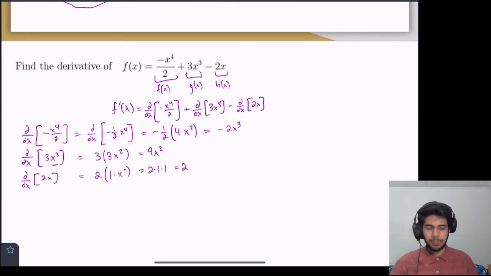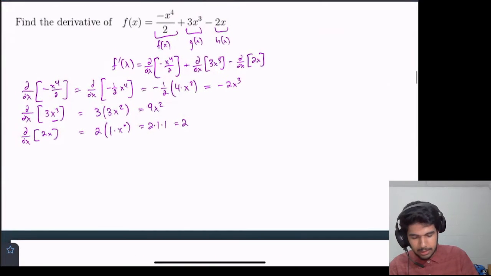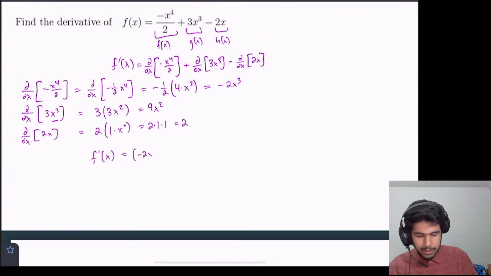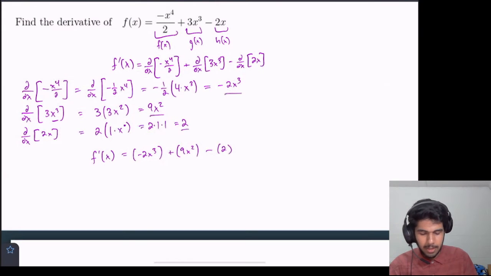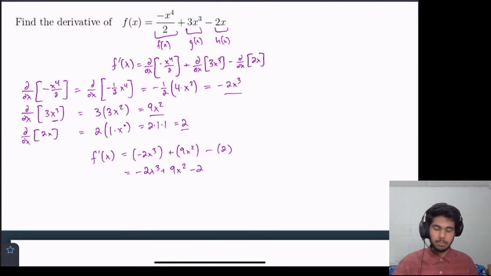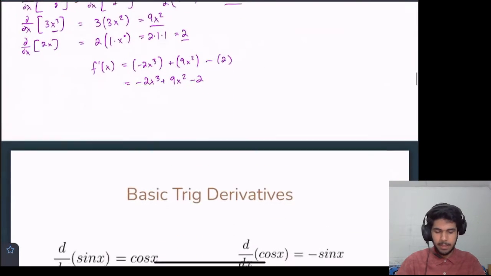That equals 2. And now we put it all together, right? So f prime of x now equals -2x cubed plus 9x squared minus 2, right? We're just taking these terms here. And then you can just write that a little bit neater if you want to. So that is our derivative. So that's just saying find the derivative of each individual term and then add or subtract them if needed.